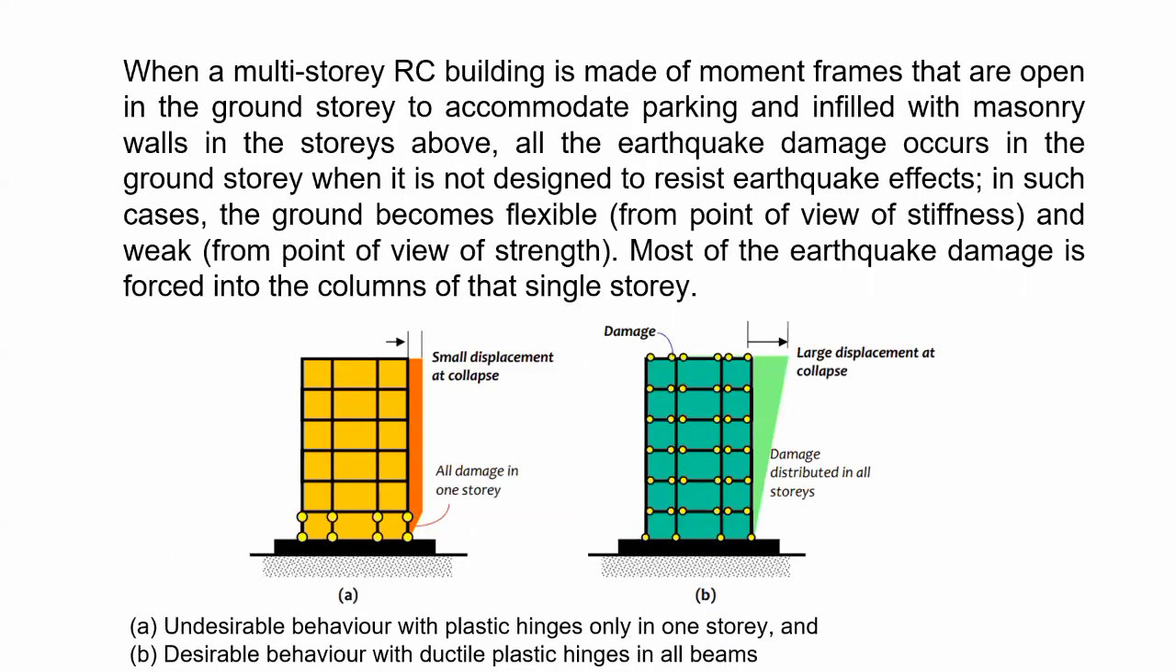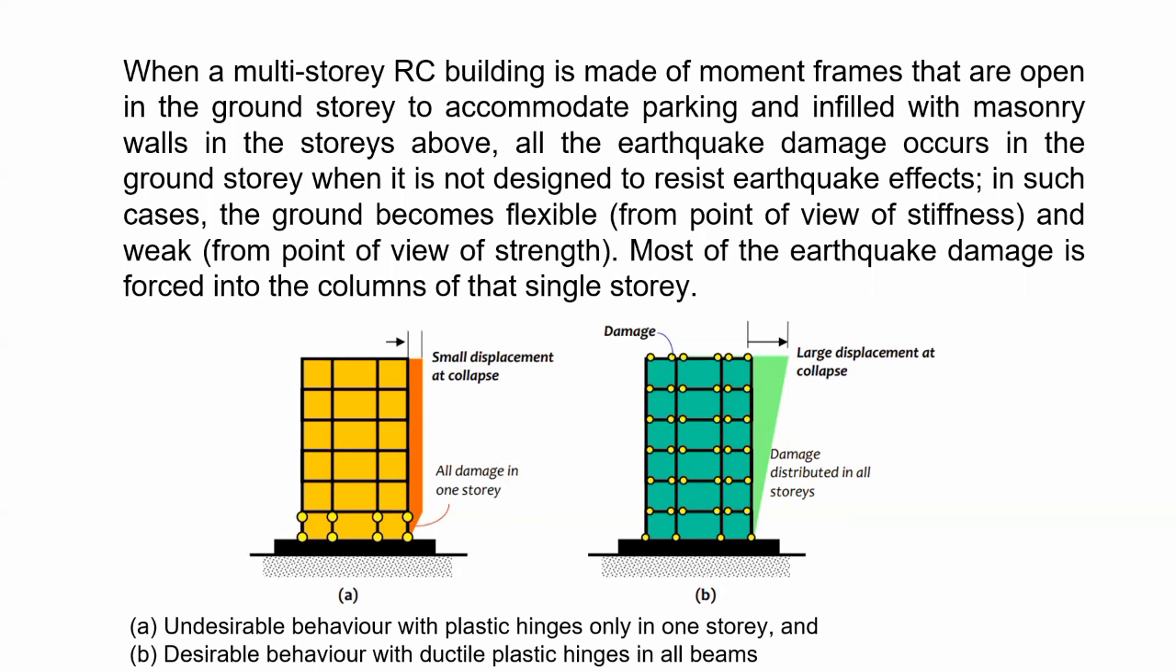So when a multi-story RC building is made of moment frames that are open in the ground story to accommodate parking and infilled with masonry walls in the stories above, all the earthquake damage occurs in the ground story when it is not designed to resist earthquake effects. In such cases, the ground story becomes flexible from the point of view of stiffness and weak from the point of view of strength. Most of the earthquake damage is forced into the columns of that single story.